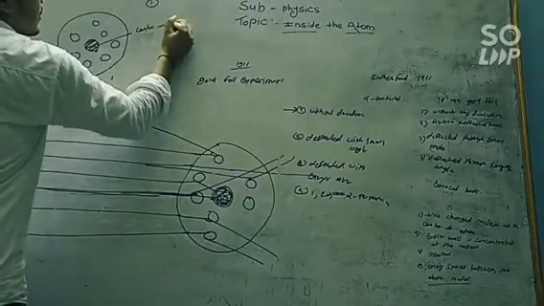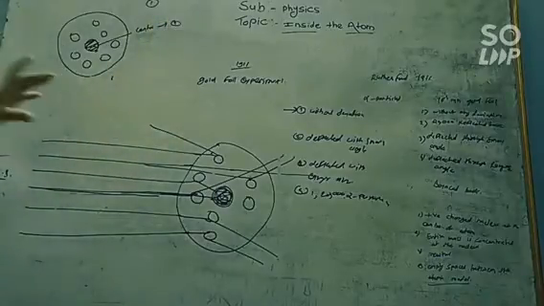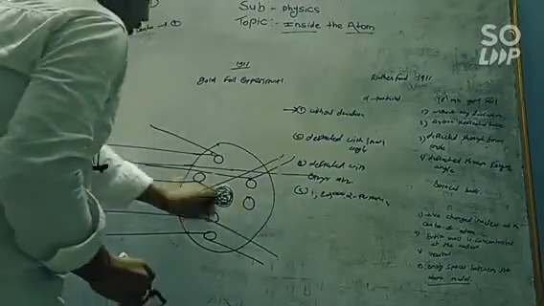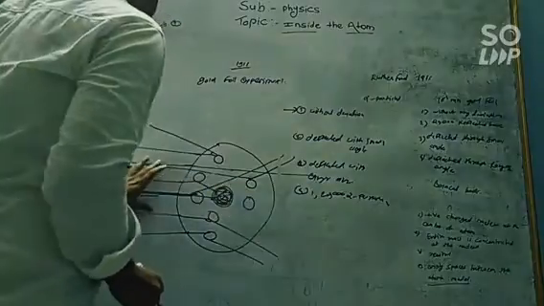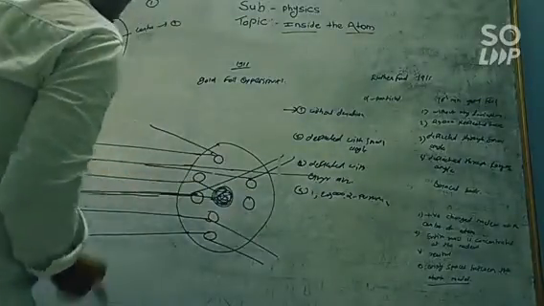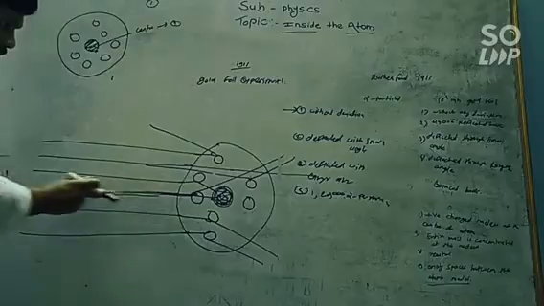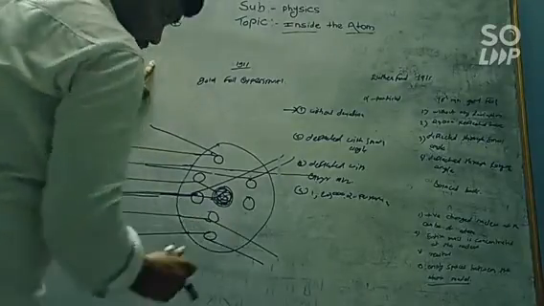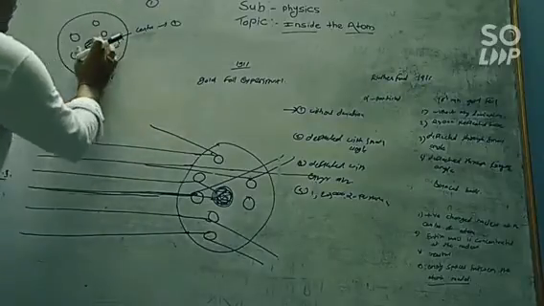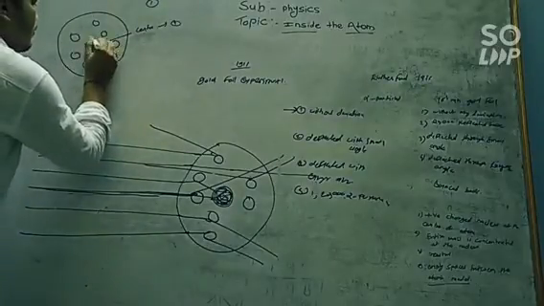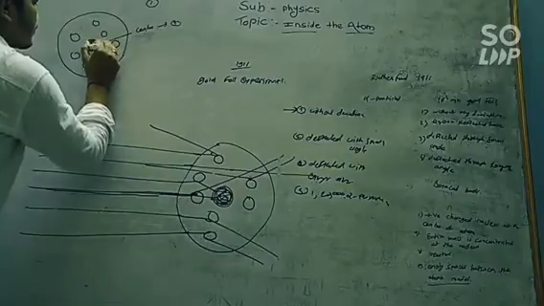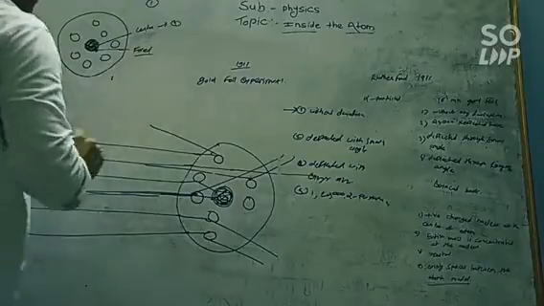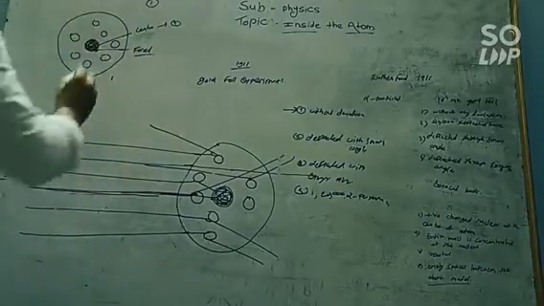This is because only one particle out of the 20,000 alpha particles gets reflected back along the same path as the bombardment, so it shows that the center of the atom is fixed and it is positively charged.